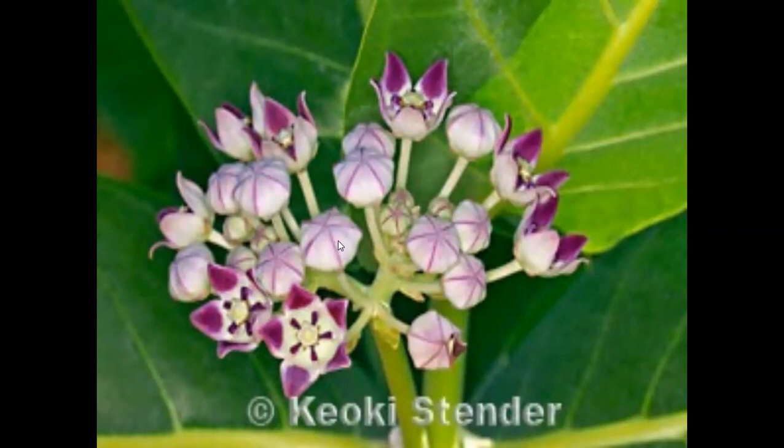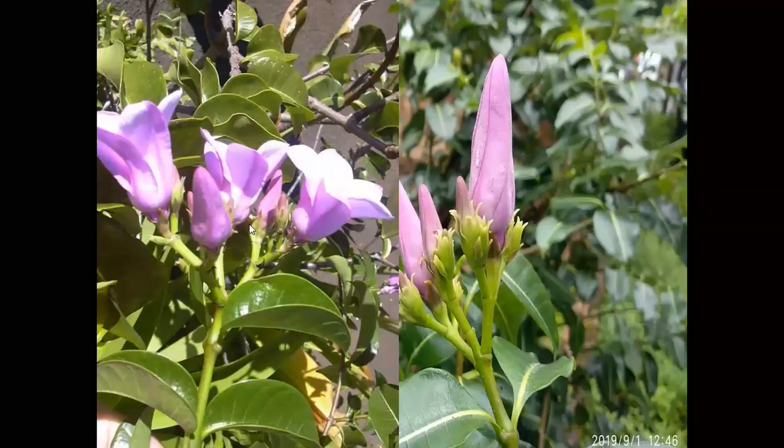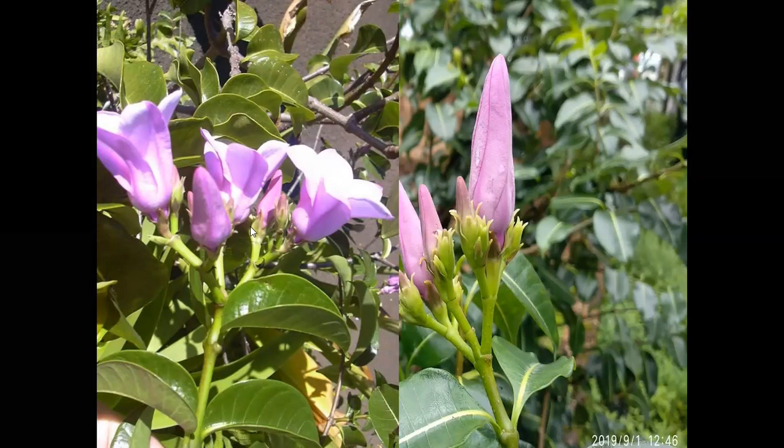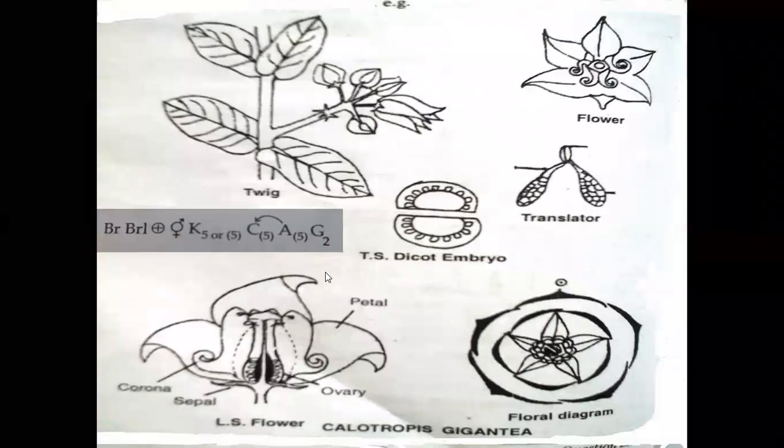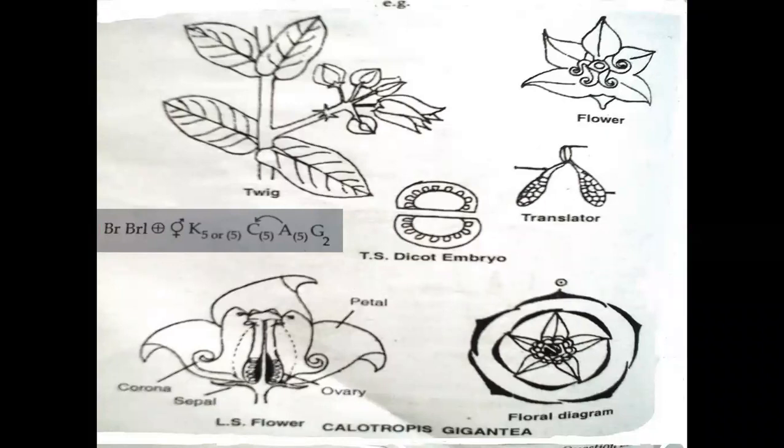Here it is Calotropis gigantea, and Cryptostegia grandifolia. Cryptostegia grandifolia is the rubber plant. It is a climbing plant in the Asclepiadaceae family. Now the explanation starts with Calotropis gigantea: floral characters, vegetative characters, and here is the floral formula.